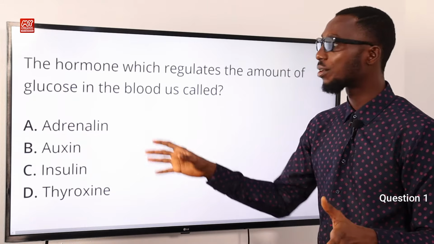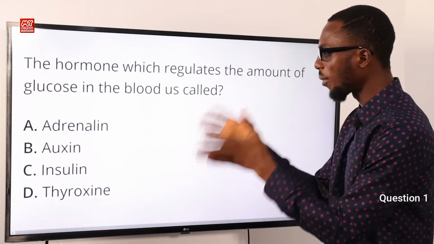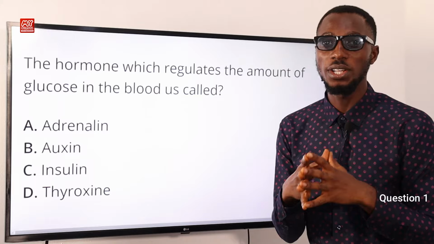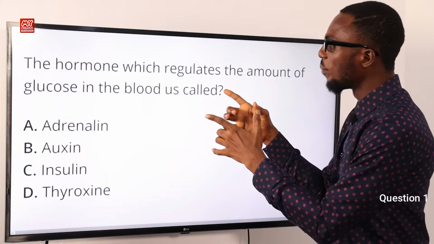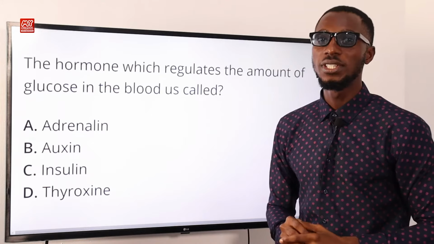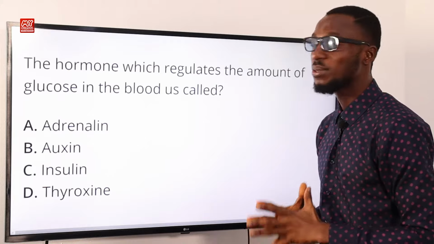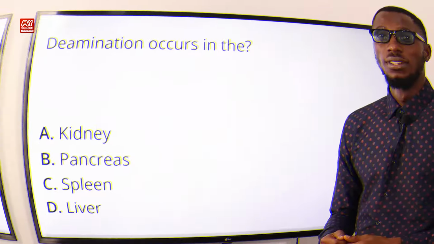Amidst other functions that all of these other hormones do, going back to the options provided to us, the hormone which regulates the amount of glucose in the blood is called what? It is called insulin. So insulin is the correct option. Option C is very correct.